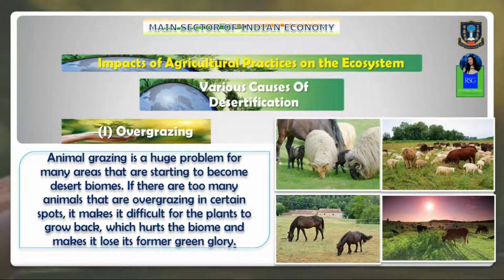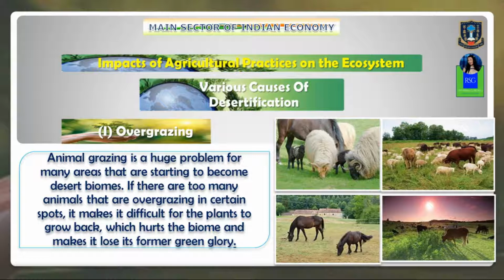Overgrazing leaves the land barren. If the plants cannot grow back, the soil tends to become barren. So overgrazing is one of the causes which leads to desertification.